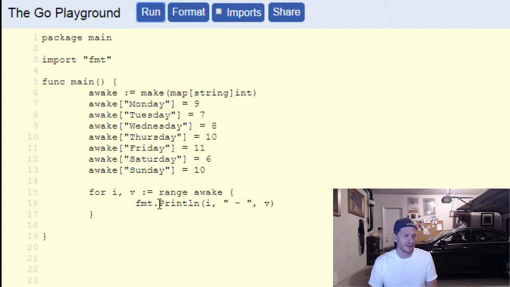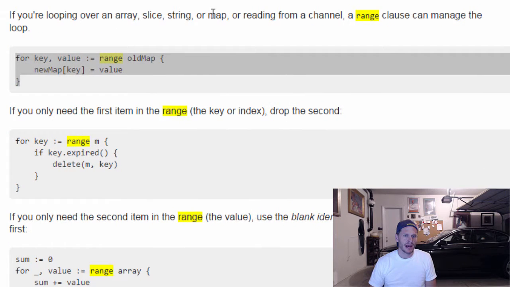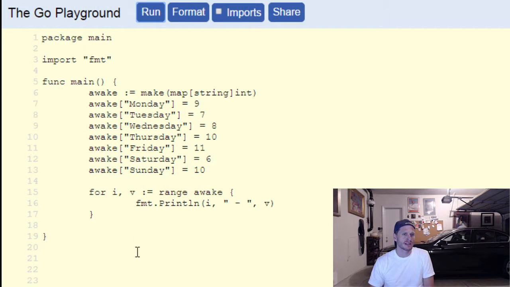Or i, v. And this range, you could range over anything which is iterable. You could iterate over it. You could range over anything that is like a collection of stuff. So I could range over a map, a slice, or a channel. Looping over an array, slice, string, map, or reading from a channel, the range clause can manage the loop. You could even do a string. That's pretty cool, and so you could range over all that stuff.